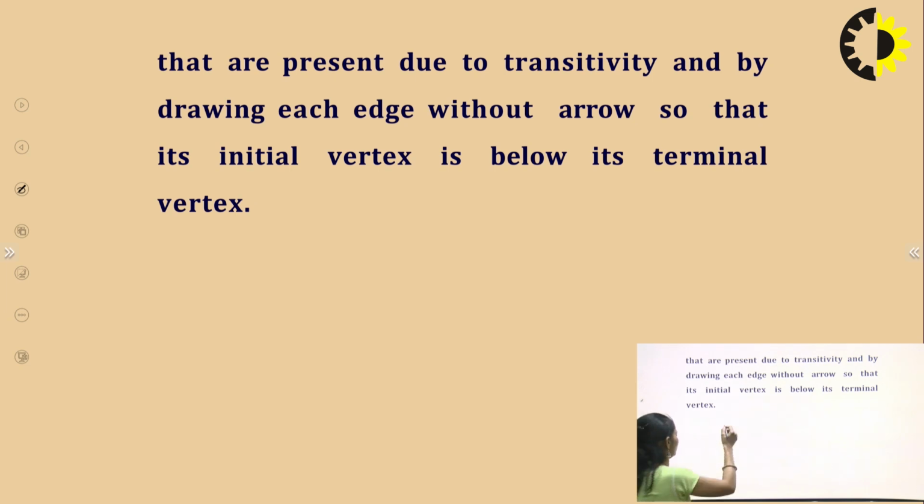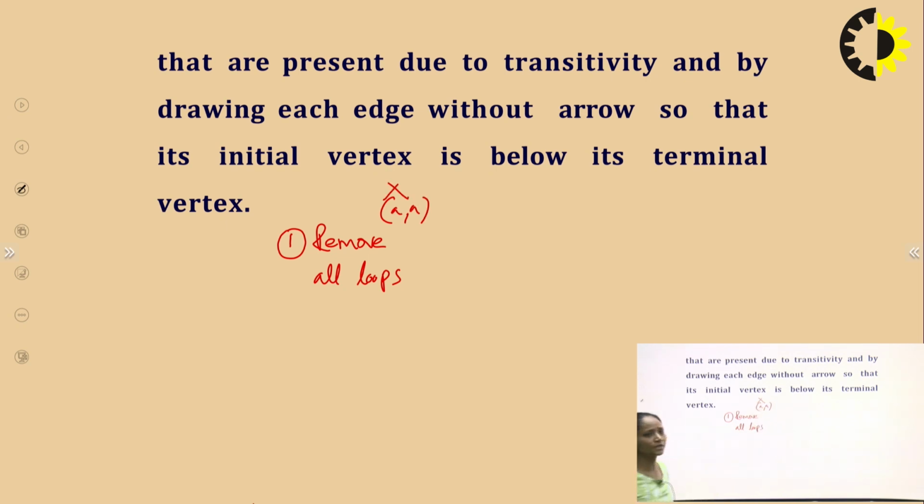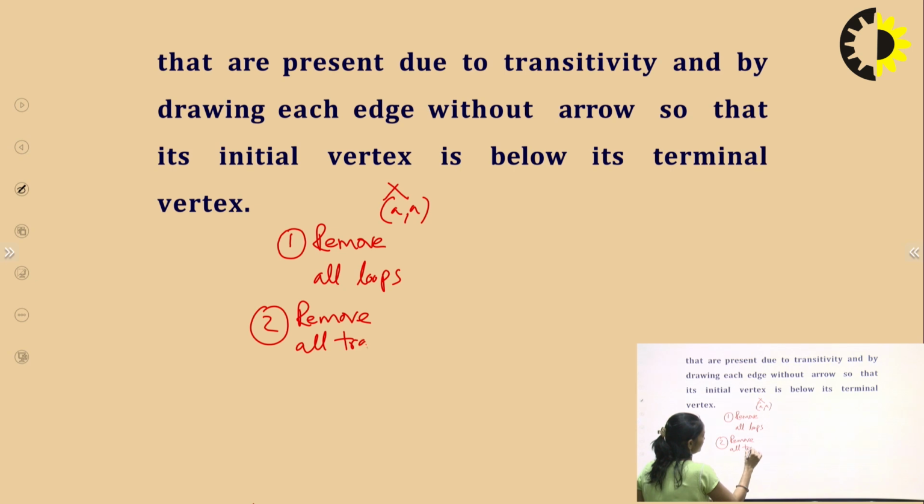There are a few steps. We can summarize it. First, remove all loops. All loops means if there is a relation from A to A, then we have to remove this type of relation. Second, remove all transitive relations.